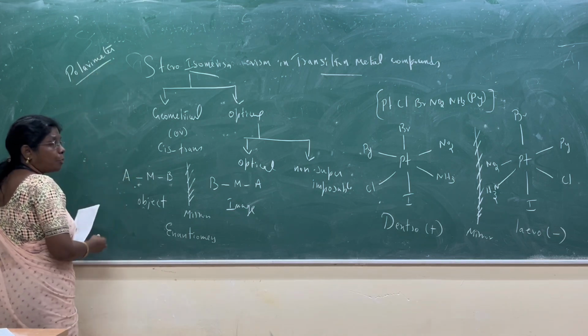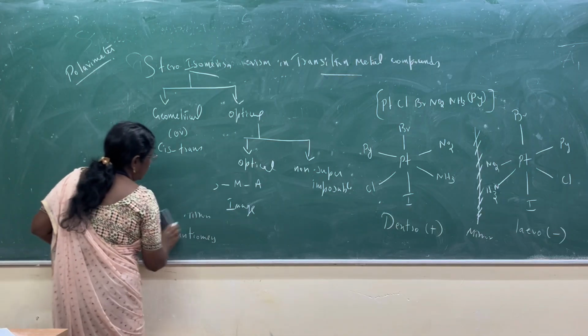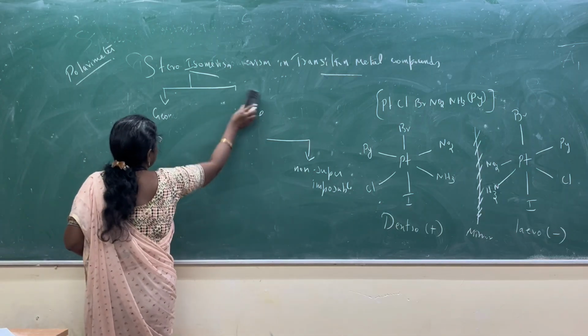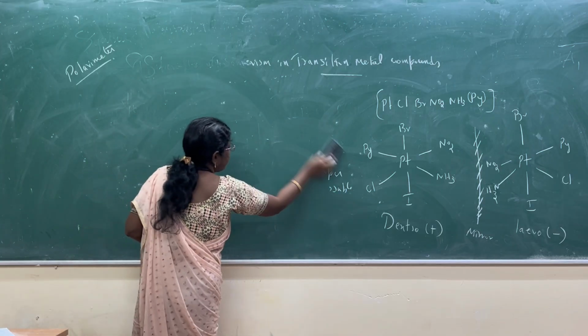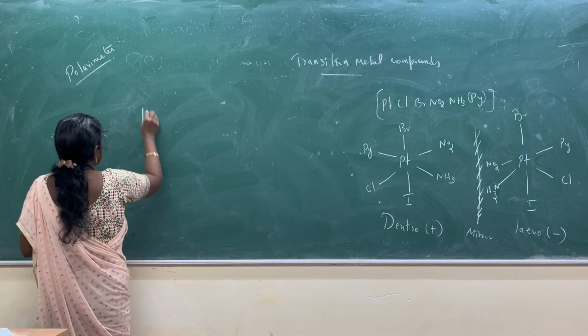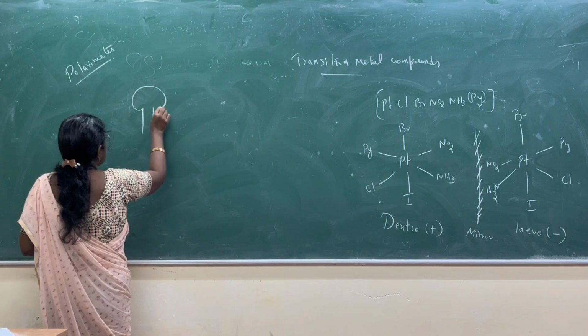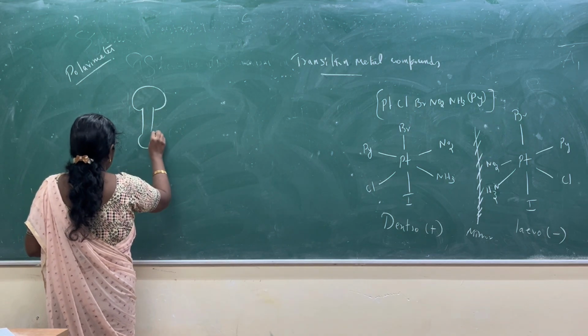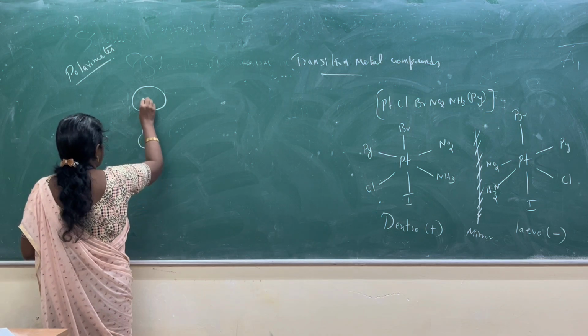Now we will see the polarimeter used to detect the optical activity. First we take the source of light. There is a light source.